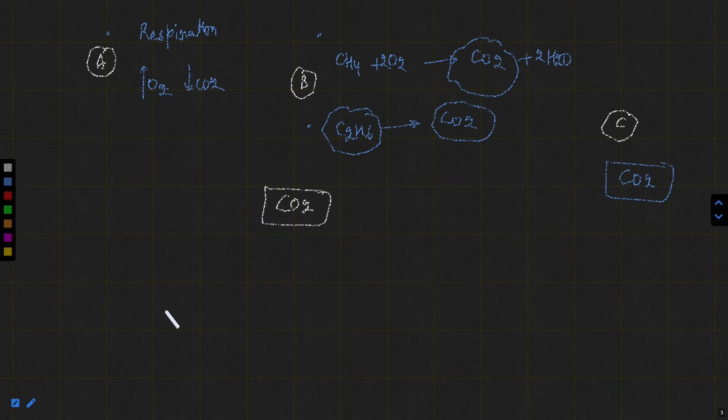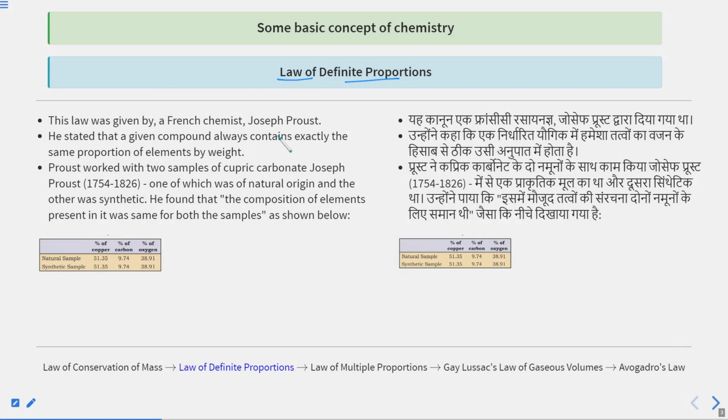It is a very interesting point, and someone noticed it. Who? Joseph Proust. Joseph Proust noticed this point and put forth a law that is named the law of definite proportion. This law was given by a French chemist, Joseph Proust, who lived from 1754 to 1826.